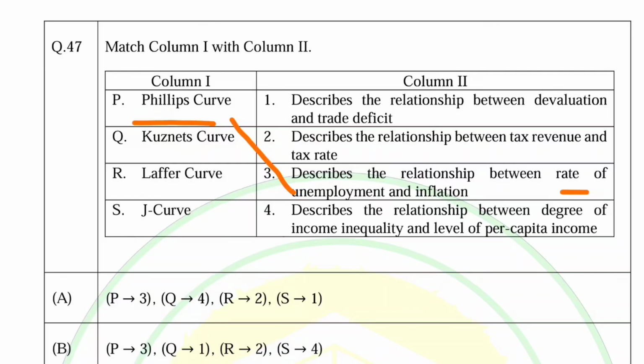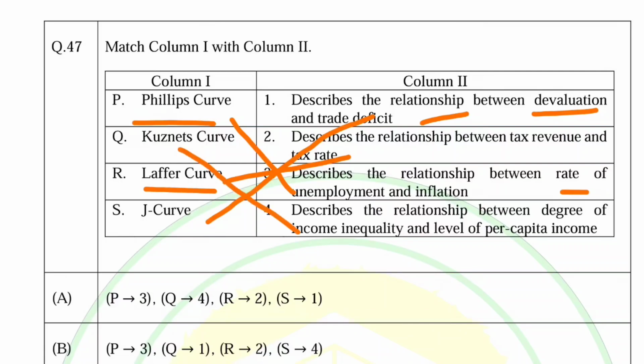So this should not be correct. First we need to find out: the J curve shows us the relationship between devaluation and trade deficit. We know that. The Laffer curve shows the relationship between tax rate and tax revenue. So this goes with this.